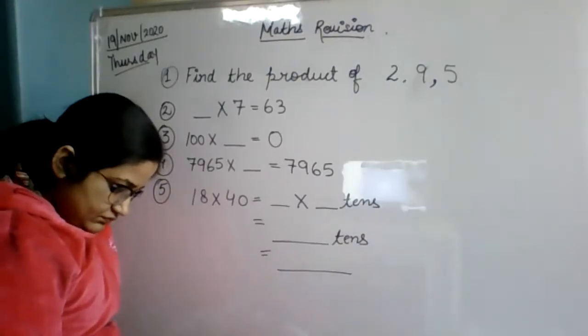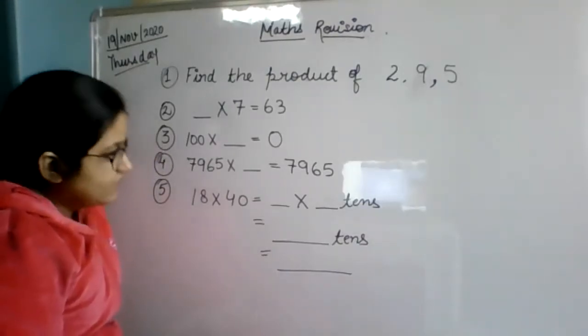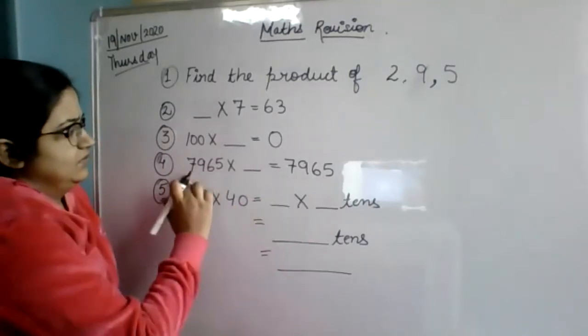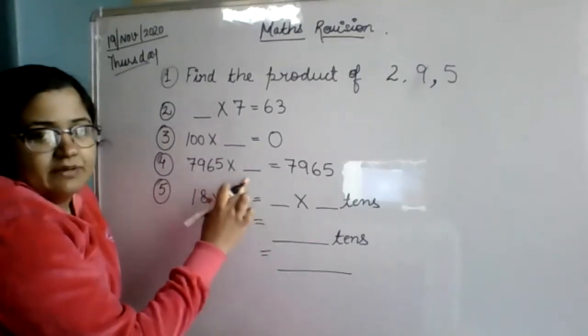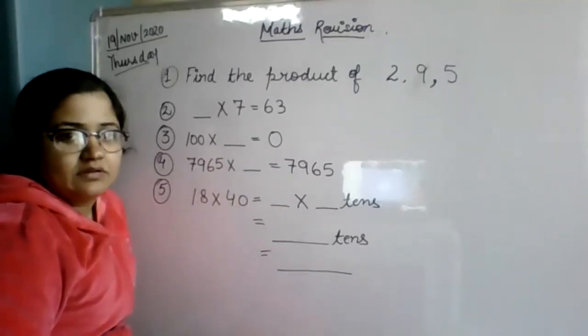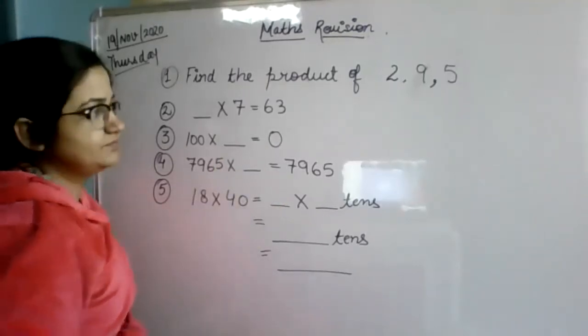Ma'am, what is written on fourth number? Where? Okay. Ma'am, on fourth number. This 7965 multiplied by dash is equals to 7965. Okay, ma'am.